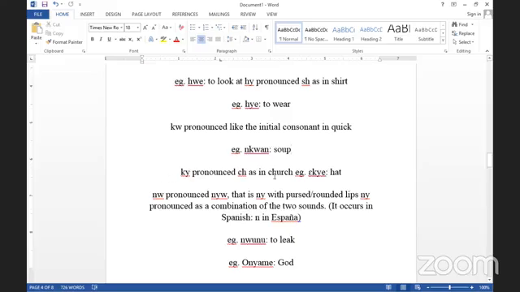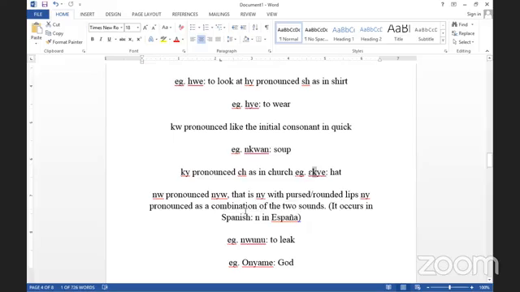KY is pronounced ch, as in church. Example is che, that is hand. And then NW is pronounced as in sh, with rounded lips.